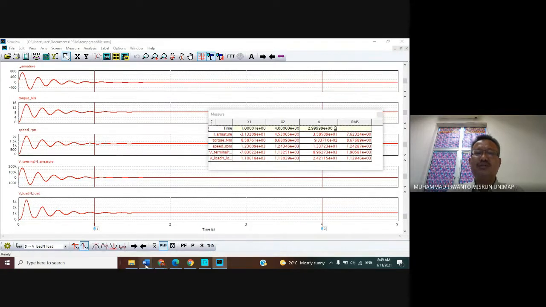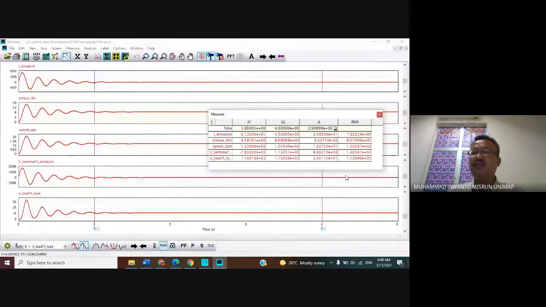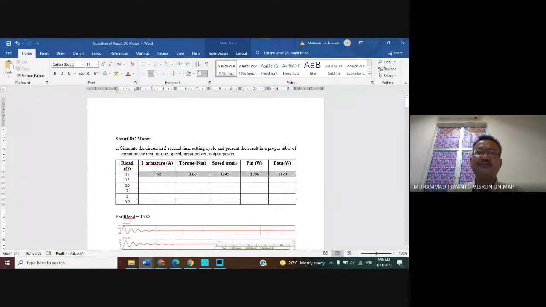So the RMS armature current is 7.62. You write it here. 7.62 for the armature current, torque 8.67 Newton meter, speed 1243 RPM, input power 1906 watt, and then output power 1129 watt. You write it in here.